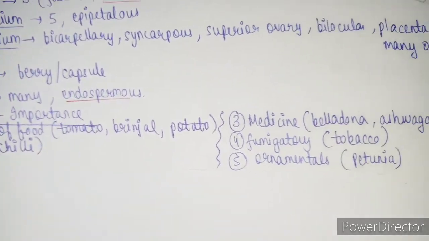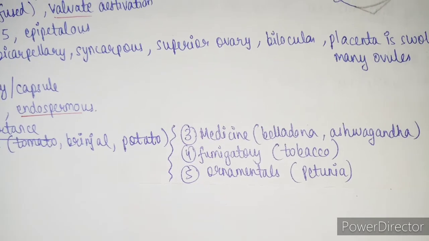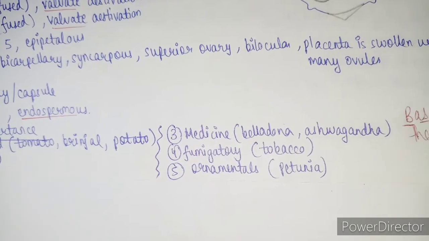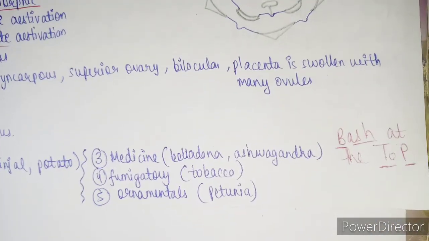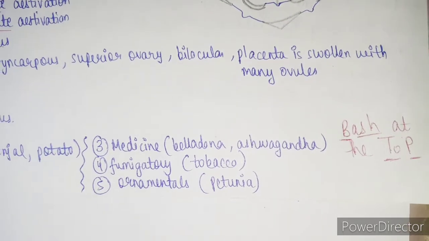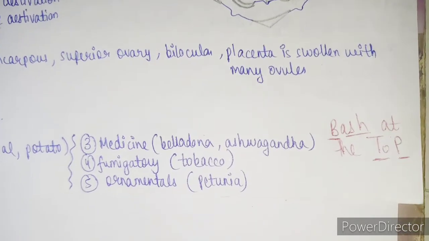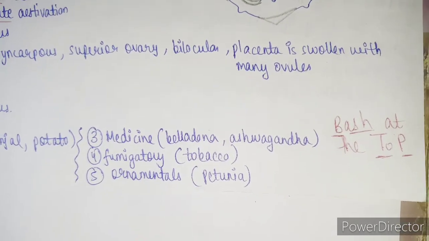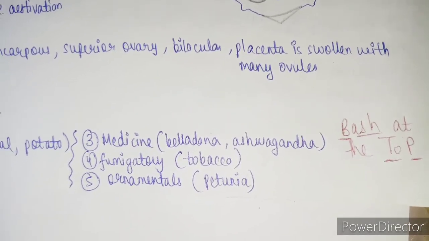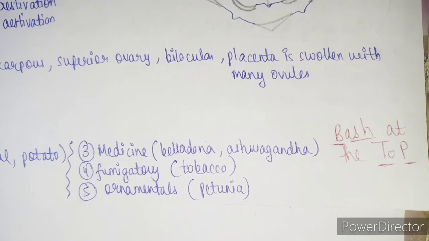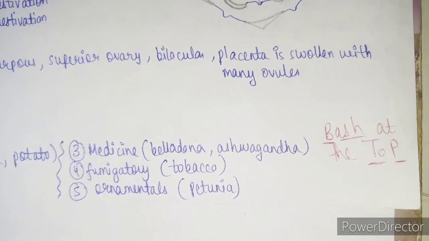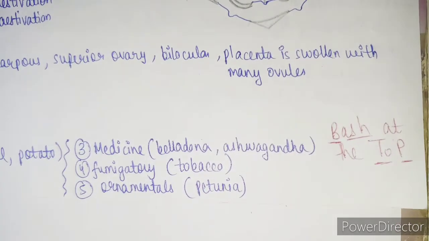Next we have medicine. Then what is left is belladonna, ashwagandha, tobacco and petunia. This can be learnt by the trick: bash at the top. Generally it's party bash at the terrace, but we'll learn it by bash at the top. Top means terrace. So in bash, B stands for belladonna and ash stands for ashwagandha, and in top, TO stands for tobacco and P stands for petunia.